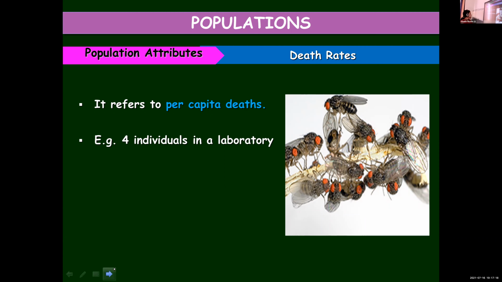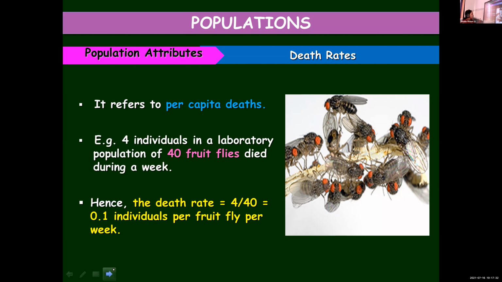4 individuals in a laboratory population of 40 fruit flies died. So altogether there were 40 fruit flies, but 4 of them died. The original population was 40. So within a week, 4 of them died. So the death rate is 4 upon 40.